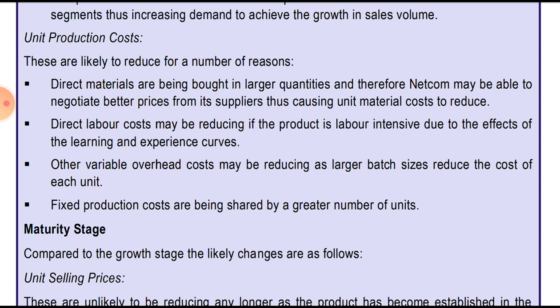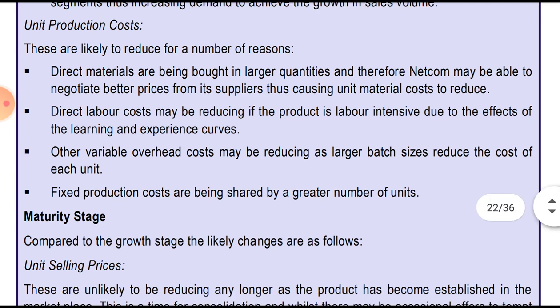And fourth, fixed production costs are being shared by a greater number of units, so it will reduce the per unit fixed production cost. So we're done with the growth stage. Now we'll see the effect of the increase on unit selling price and cost in the maturity stage.